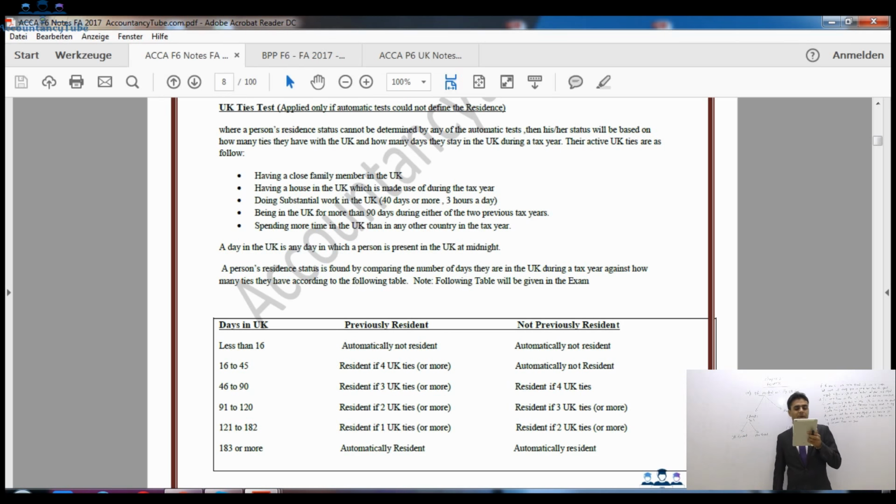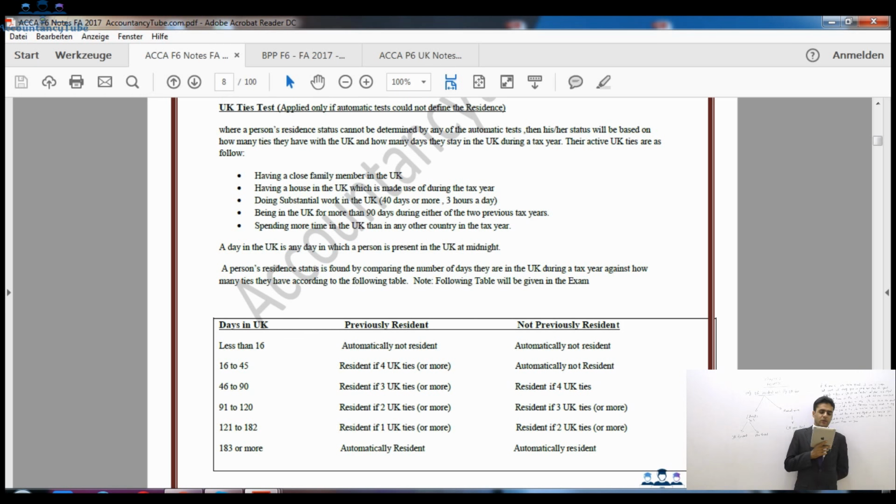Doing substantial work in the UK is also considered a UK tie. But what is substantial work? It is given in the brackets: 40 days or more, and you have spent at least 3 hours a day. That will be considered substantial work.